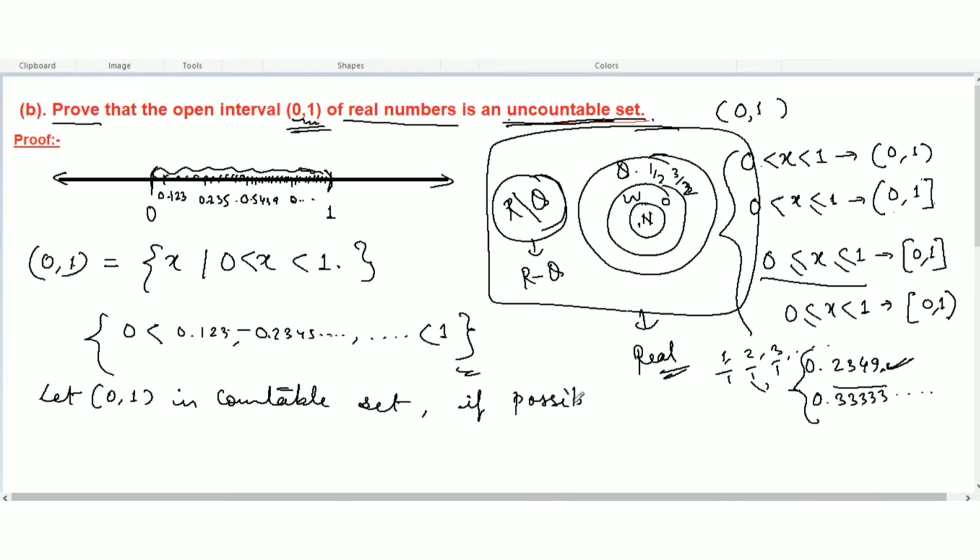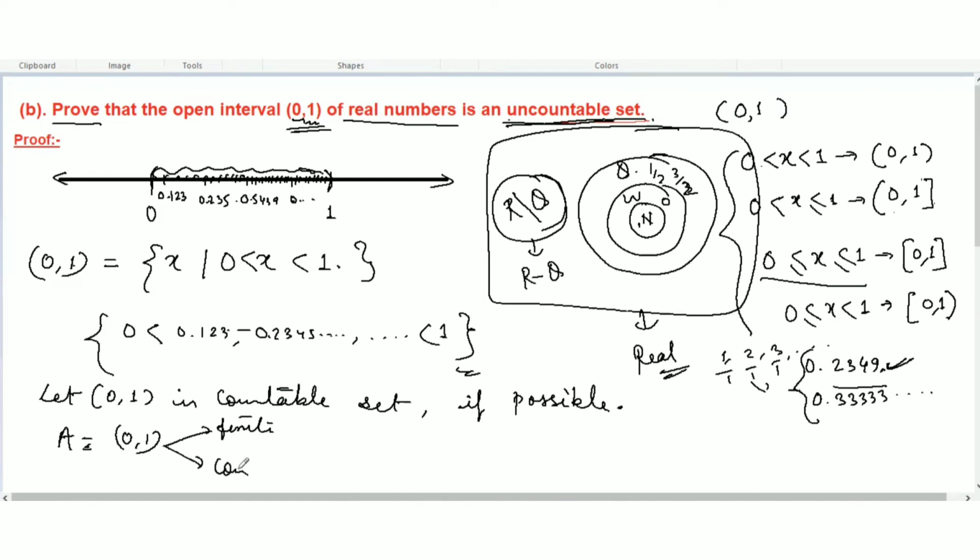That is not possible, but let's take this if possible. Now let's take A equal to the set 0, 1. If it is a countable set, what does the rule say? Either it has to be finite or countably infinite.